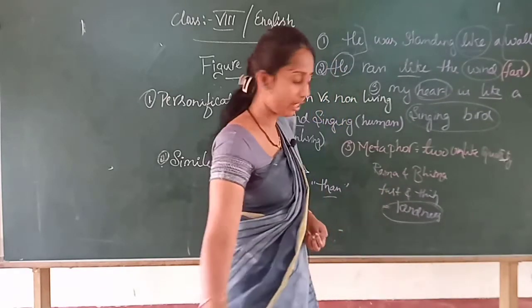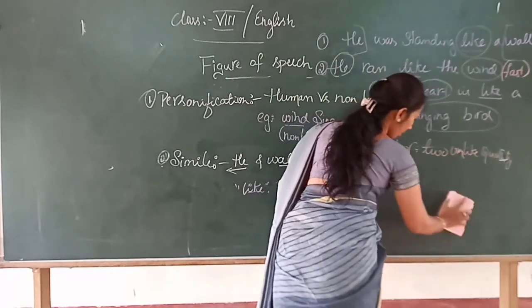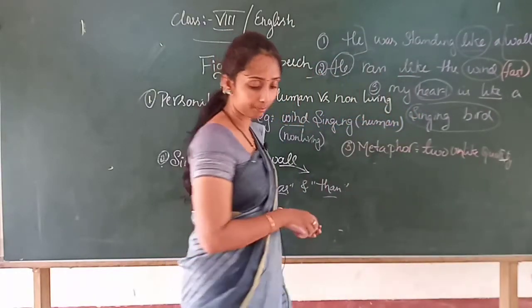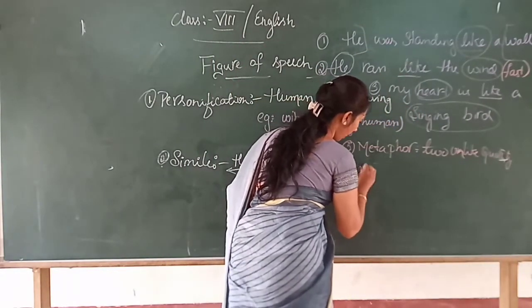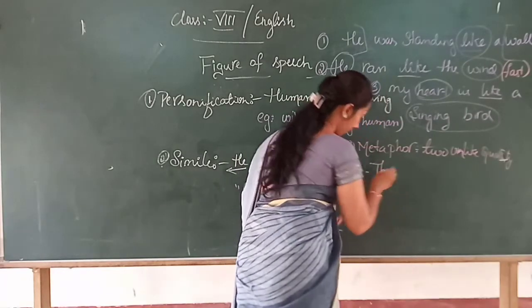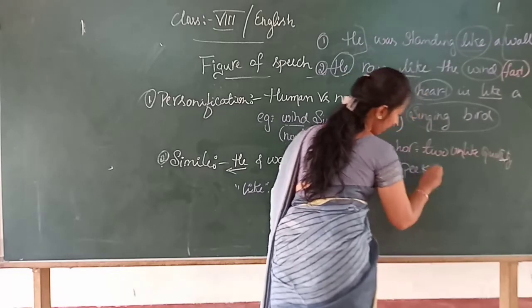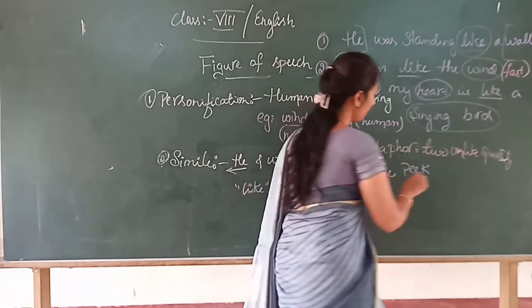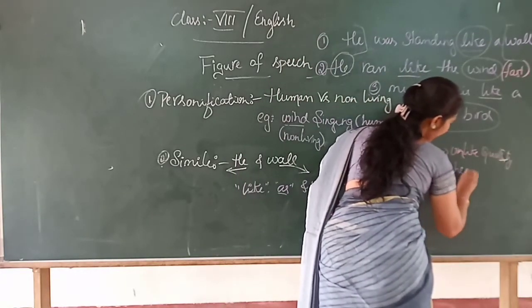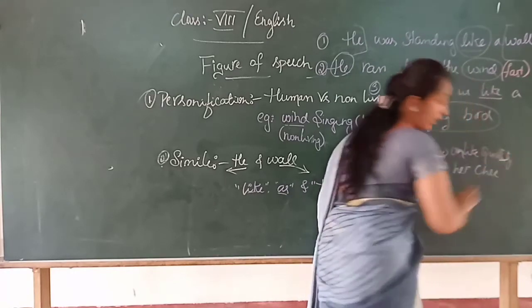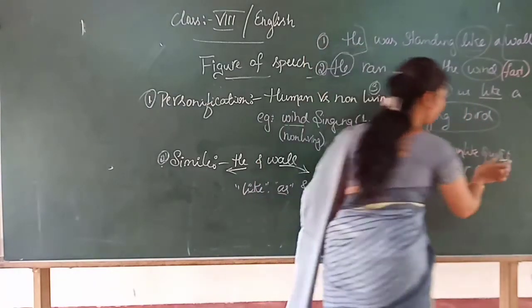Now an example, you write down, I will tell you. The peak of her career.